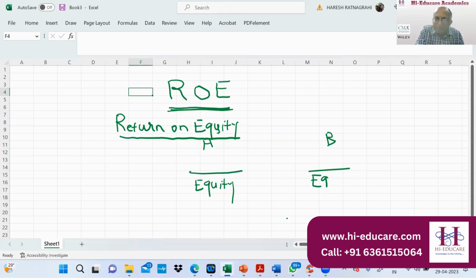It means every $1 of equity, how much return are you generating? Return means the numerator, net income available to common shareholders. It means every $1 of equity, how much net income you are earning.